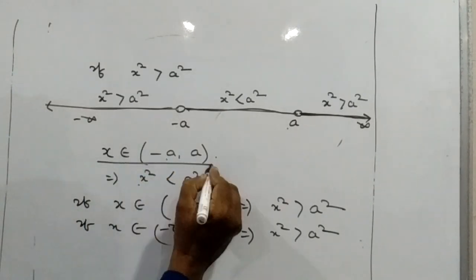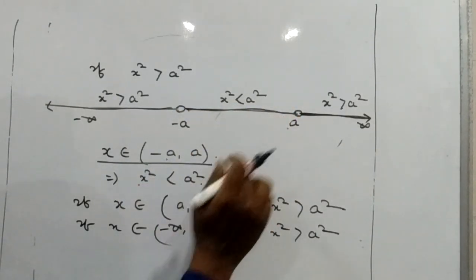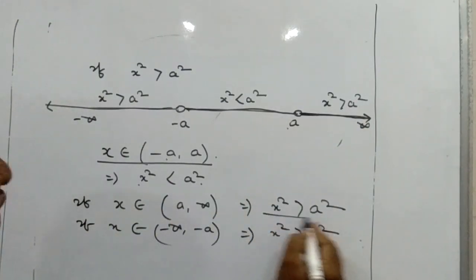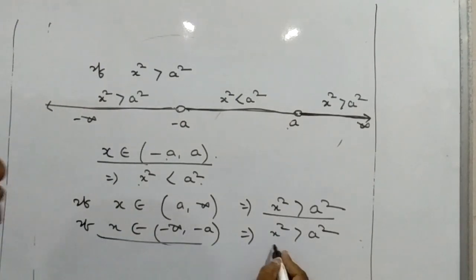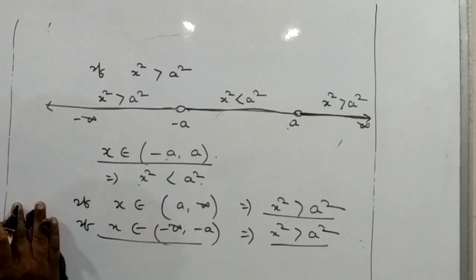When x lies between minus a to plus a, x square is less than a square. When x lies in interval a to infinity, or greater than a, we can say x square is greater than a square. When x is less than minus a, we can say x square is greater than a square. Here a and minus a are not included in any case.